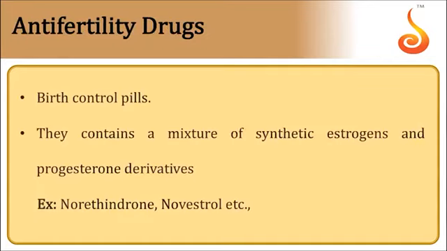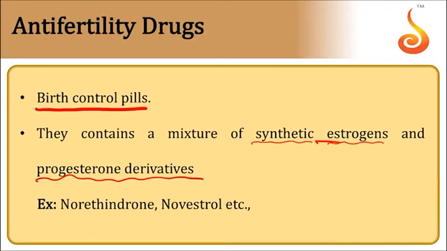That is the difference. Anti-fertility drugs. These are also called birth control pills. They contain a mixture of synthetic estrogens and derivatives of progesterone. Mixture of synthetic estrogens and derivatives of progesterone is present in birth control pills. Example, norethindrone, norethynodrel, etc.